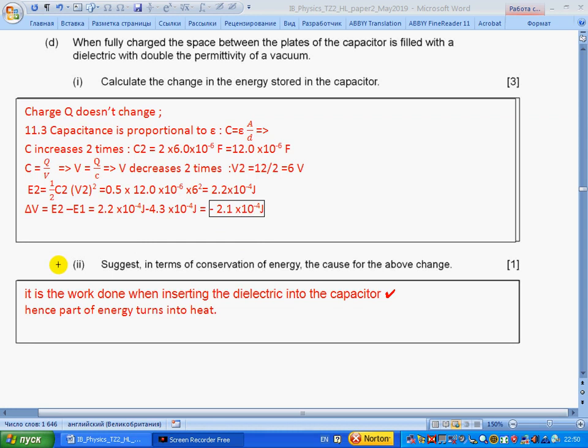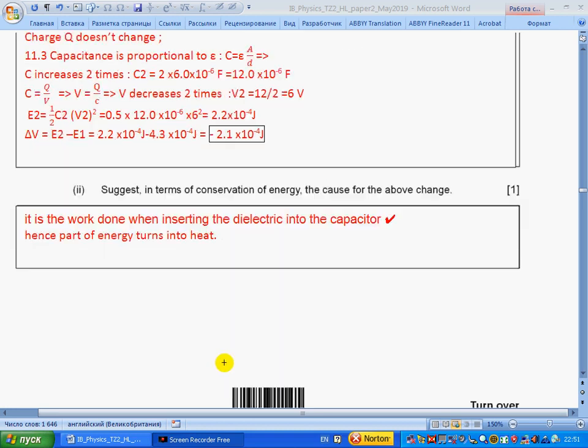Suggest, in terms of conservation of energy, the cause of the above change. When we put in the dielectric, we do work, and work is also always accompanied by a change of energy. So it is the work done when inserting the dielectric into the capacitor, hence part of the energy turns into heat.